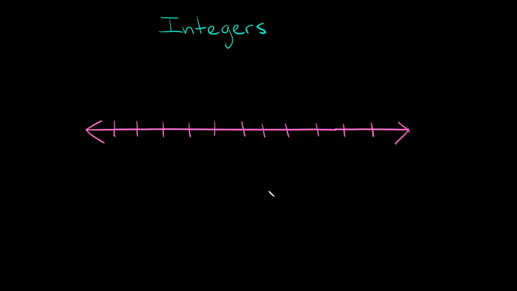So I have a number line down here, okay? So integers include the number 0, and all the positive whole numbers. So like 1, 2, 3, 4, 5. And we could keep going to a bajillion. It's not a real number, but you get the point, right? It just keeps going forever.